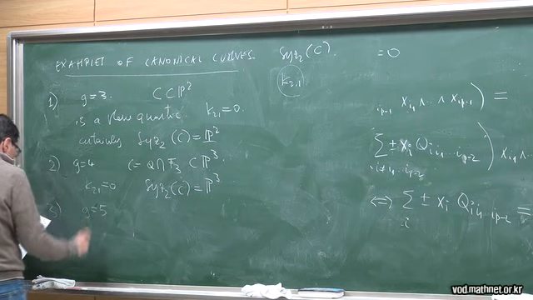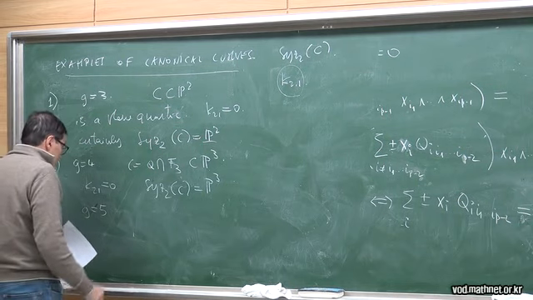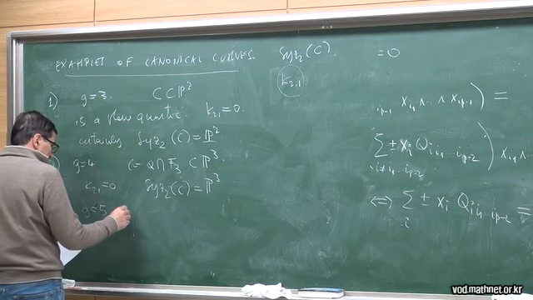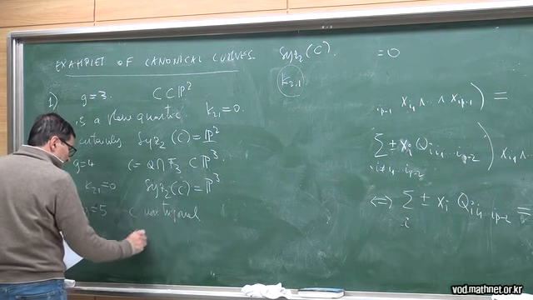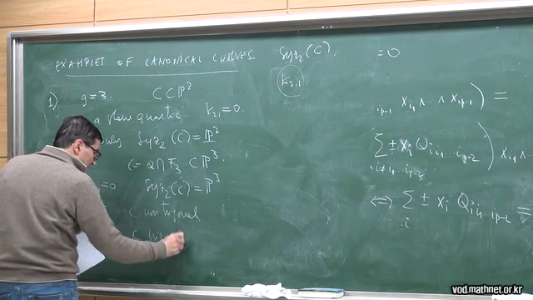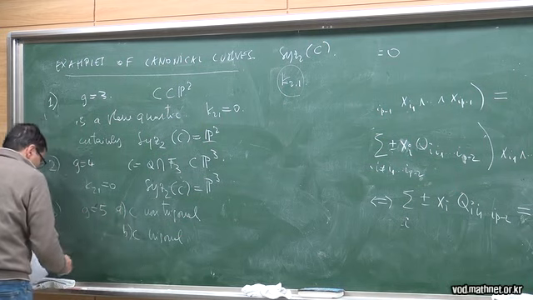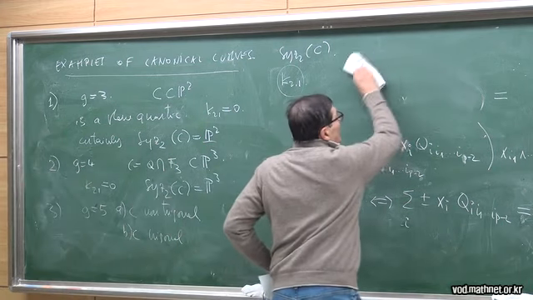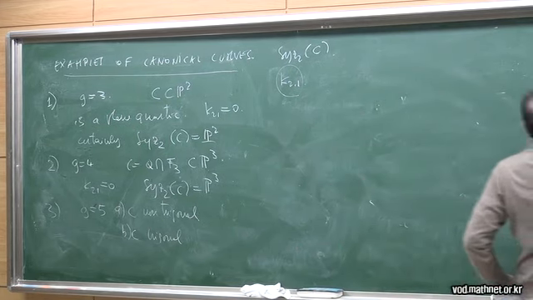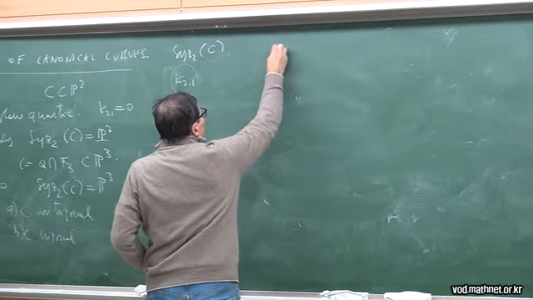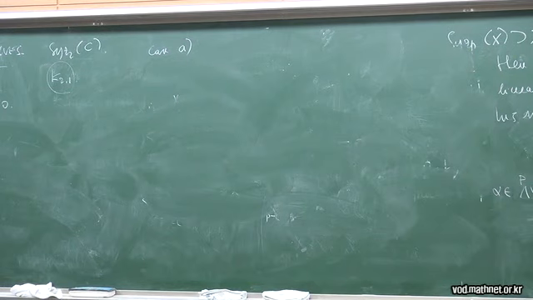Genus 5. Well, there are two cases here. C non-trigonal and C trigonal. And let me say A and B. In case A, we have that the curve is a complete intersection of three quadrics.